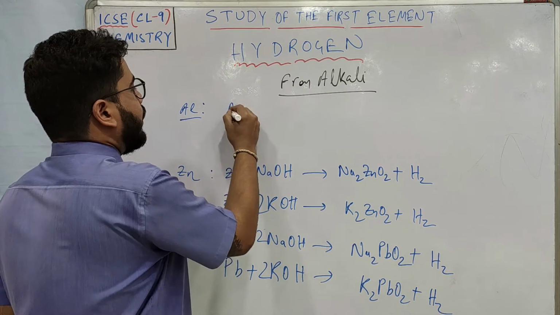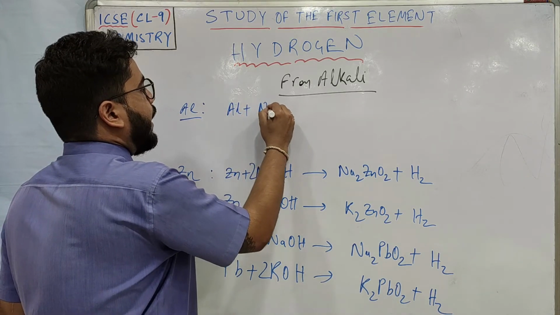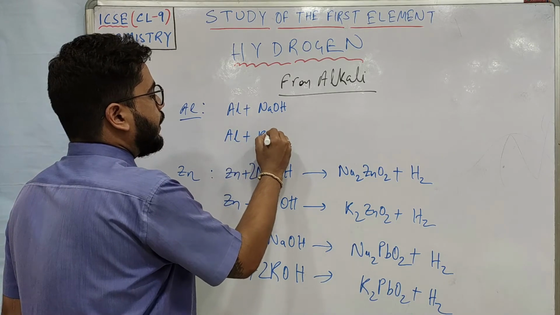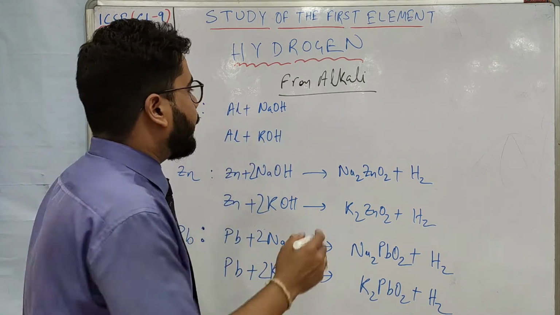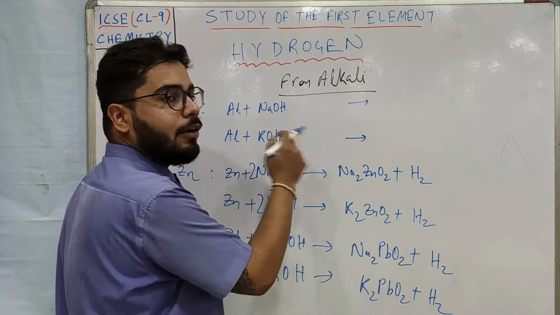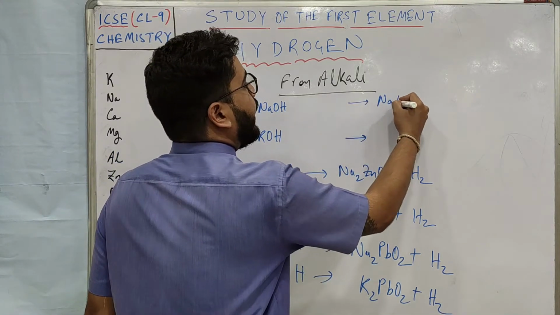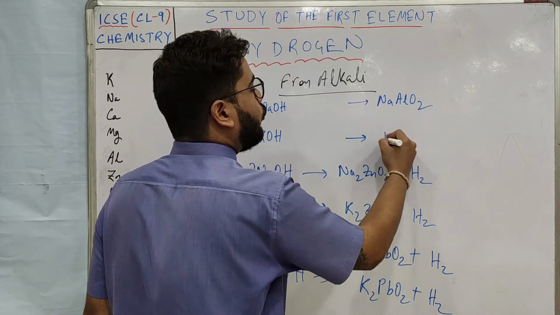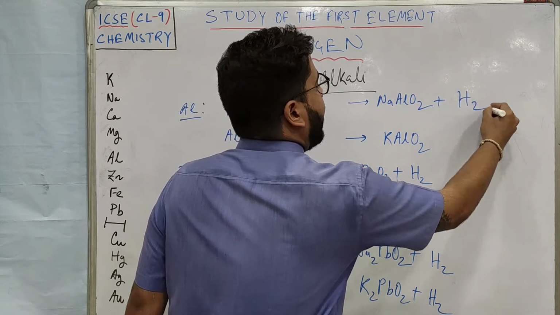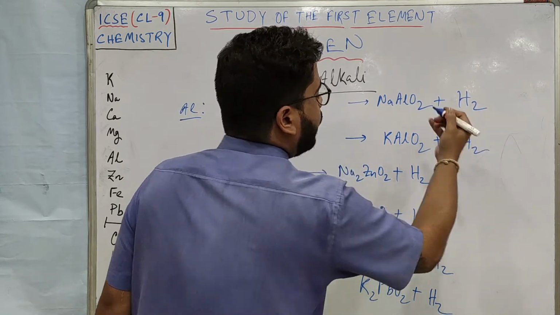Aluminium plus NaOH or aluminium plus KOH. What will be formed? As I said, aluminate salt: sodium aluminate or potassium aluminate. NaAlO2 is sodium aluminate and KAlO2 is potassium aluminate, and hydrogen gas will be there.